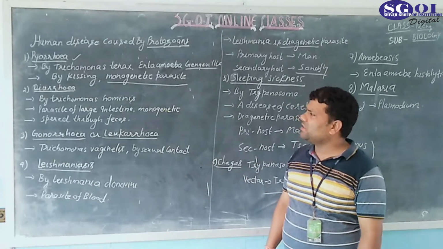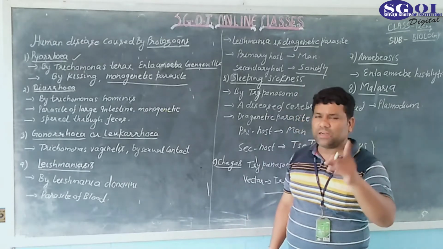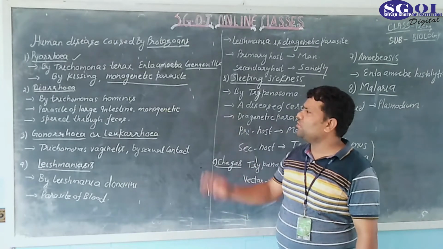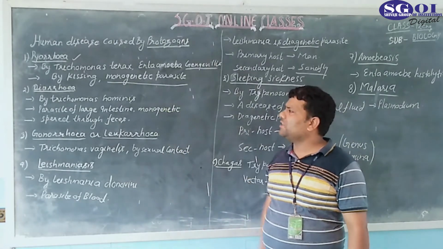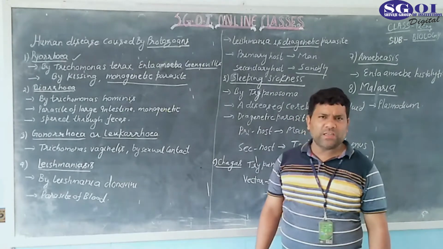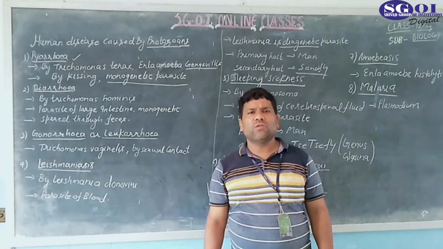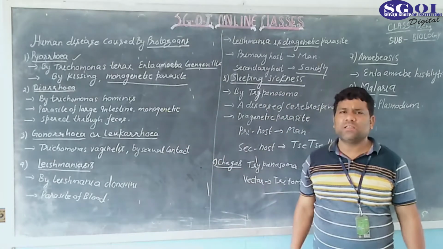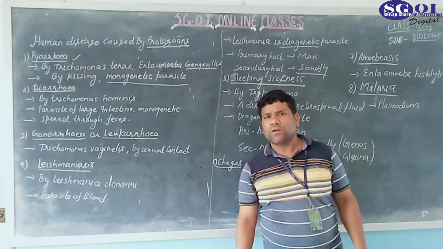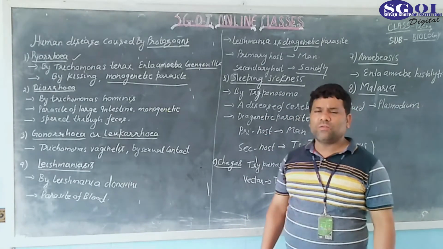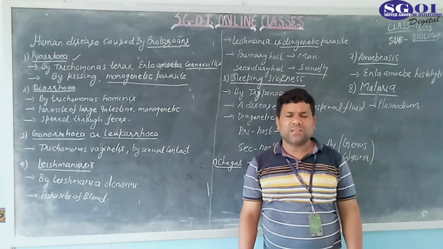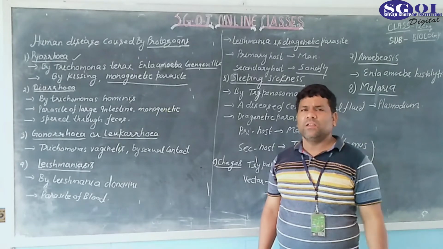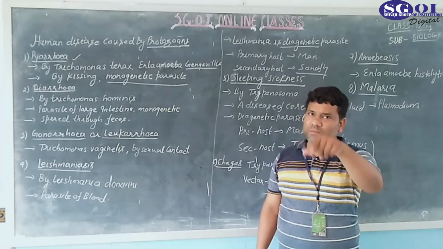Now comes another disease, diarrhea. Listen carefully. Diarrhea is caused by some bacteria, but it is also caused by some protozoans. The causative agent of diarrhea is Trichomonas hominis, a parasite of the large intestine, not the small intestine. The parts of the large intestine are the cecum, rectum, and colon. Duodenum, jejunum, and ileum are the parts of the small intestine.